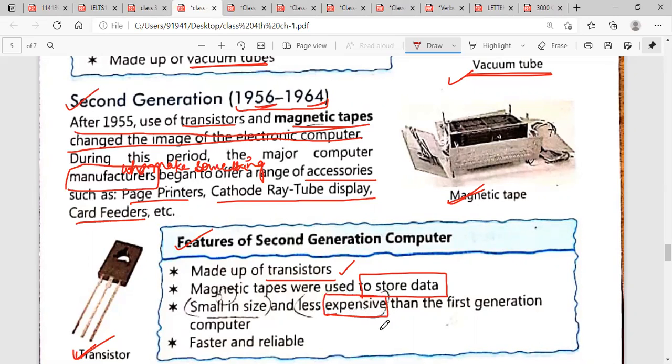Expensive means costly, the things which are too costly. In the first generation, the machines were large in size, so they were expensive, but in this case, less expensive because they are smaller in size. These are faster and reliable. You can easily use these kinds of computers in the second generation.